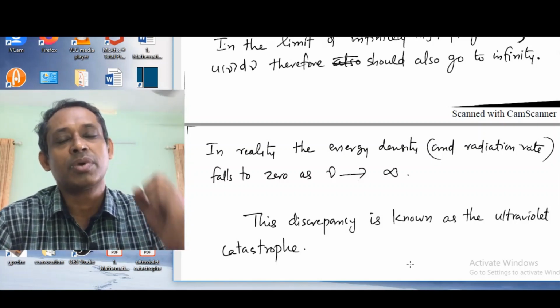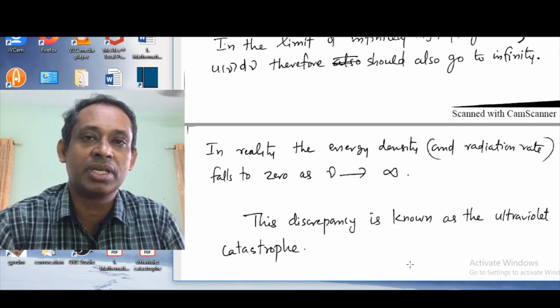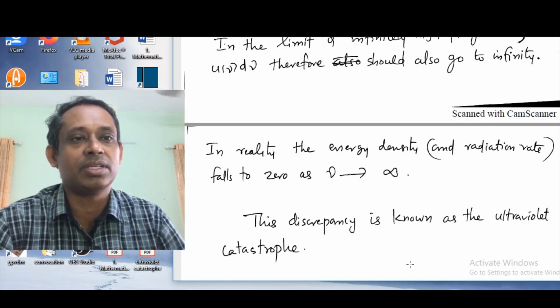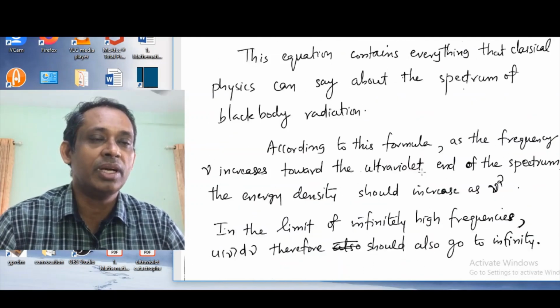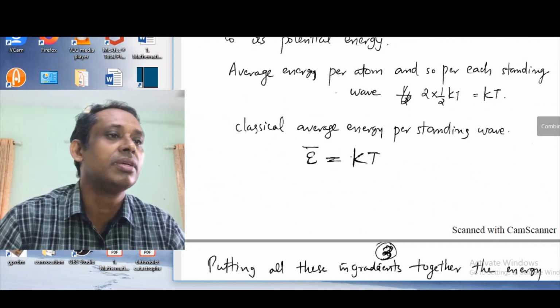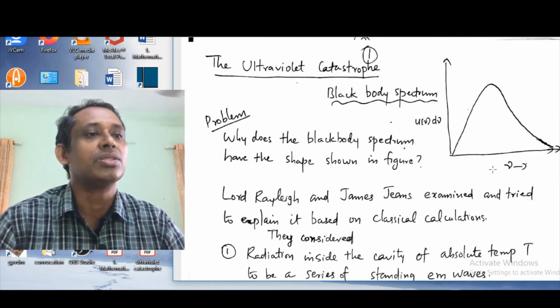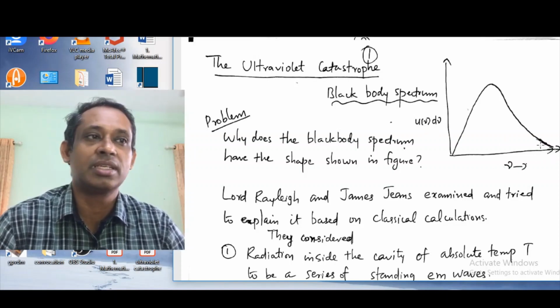So the properties of the blackbody radiation emitted are identical to the properties of the radiation inside the cavity. So in reality, experimentally, what we observe is as nu tends to infinity, the u of nu d nu, the spectral energy density, actually tends to 0.